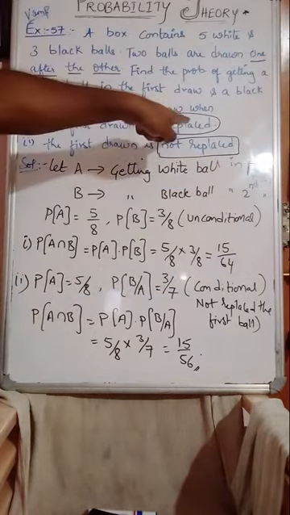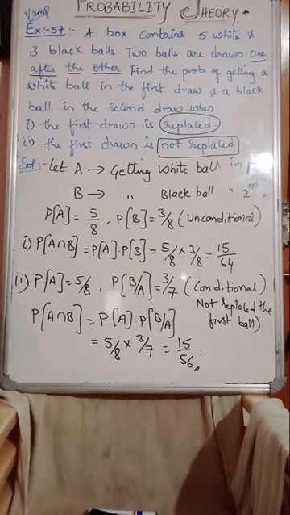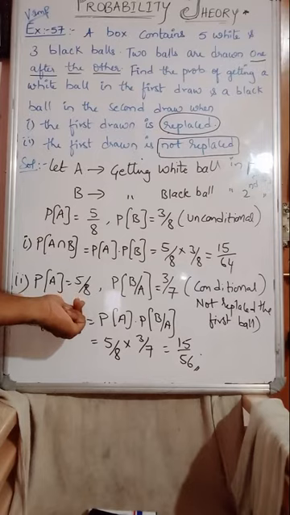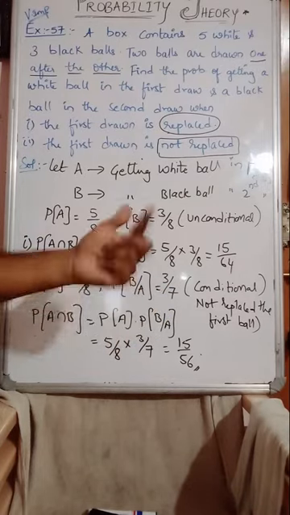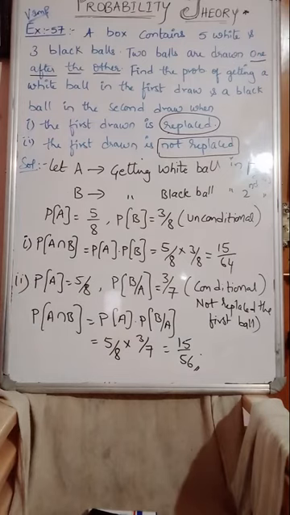When you are replacing the ball, definitely they are independent. It won't get affected much. But when you are not replacing, definitely the total number of balls will get affected. Like this, see, your total balls were 8. When you are not replacing, the total balls remain 7, one less. This is the problem. Do you understand, guys? So this is the question. Please have a look once again.